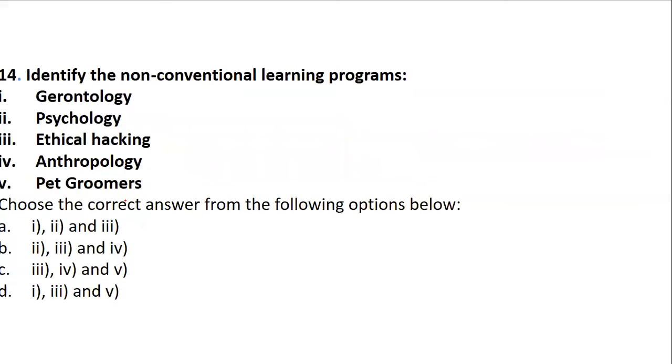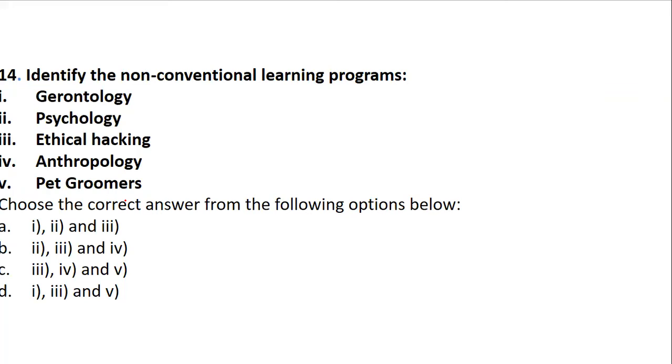Okay. Then identify the non-conventional. You have a topic on conventional and non-conventional education. The non-conventional learning programs are gerontology, psychology, ethical hacking, anthropology, or pet groomers. So which will come under the non-conventional learning programs?